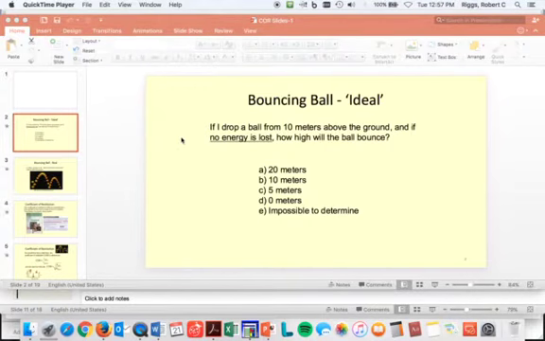All right, so bouncing ball, ideal. If I drop a ball from 10 meters above the ground, and if no energy is lost, how far do you think it's going to bounce back? 20 meters would mean it got an extra boost from somewhere, an influx of energy somehow. 5 meters means it lost energy. 0 means it just stuck. Boom, zero coefficient.